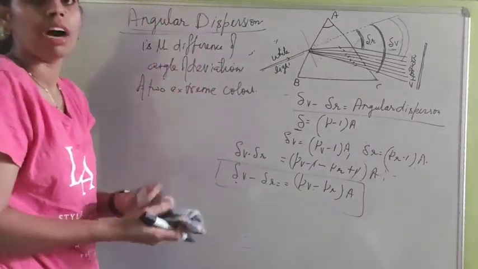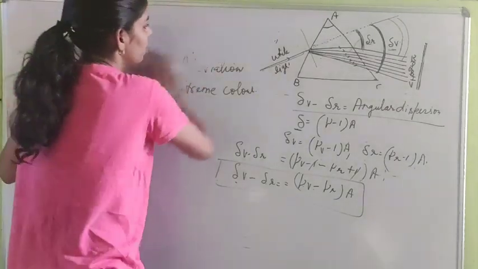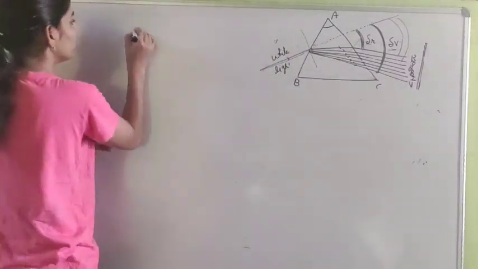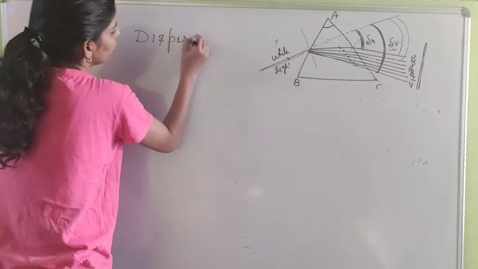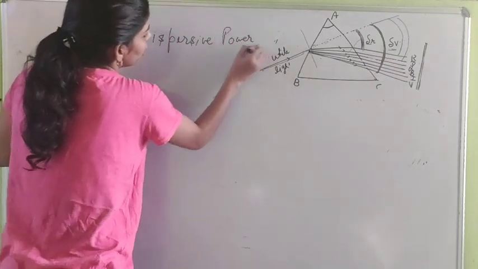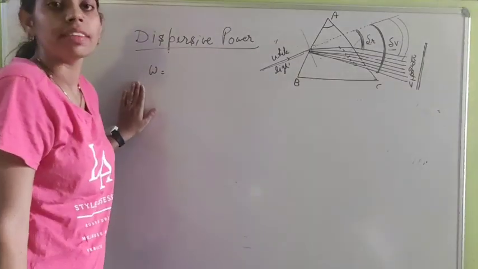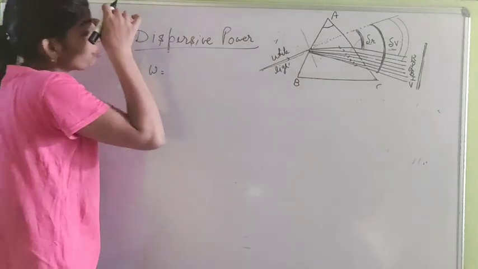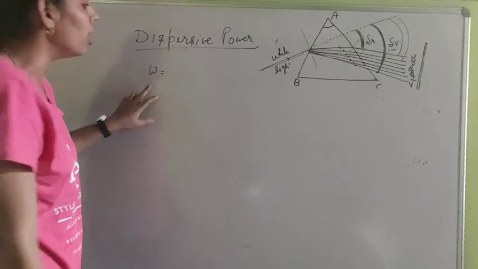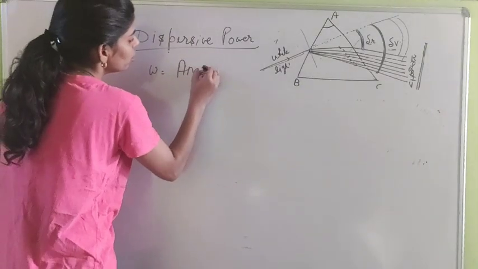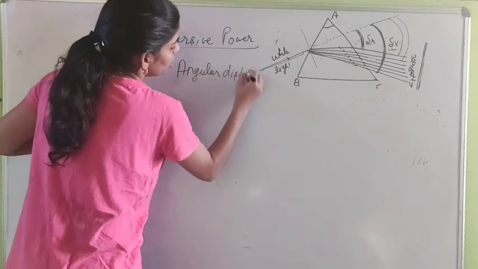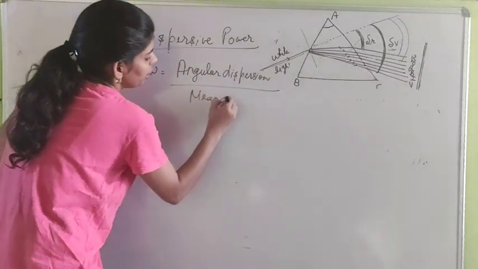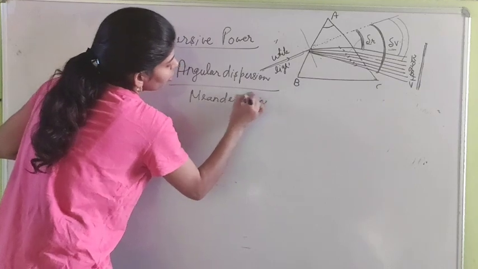Next is dispersive power of a prism. Dispersive power is denoted by omega, and it is the ratio of angular dispersion to the mean deviation.